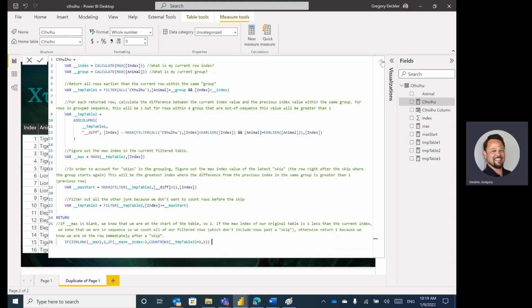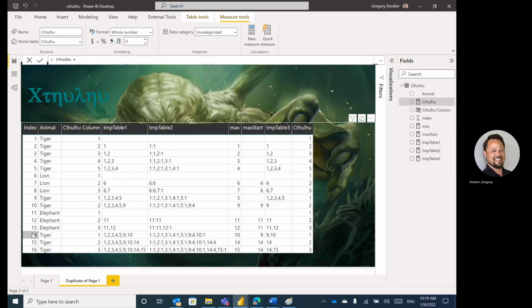And so that is how we account for row 14, where we're on 14 as the index, the max is 10, the difference is not 1, and so we know we're at the start of a sequence and that we assign it the value of 1.